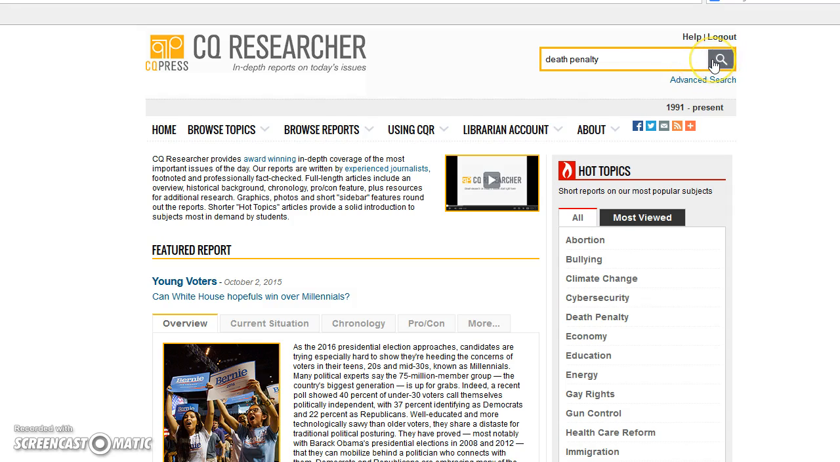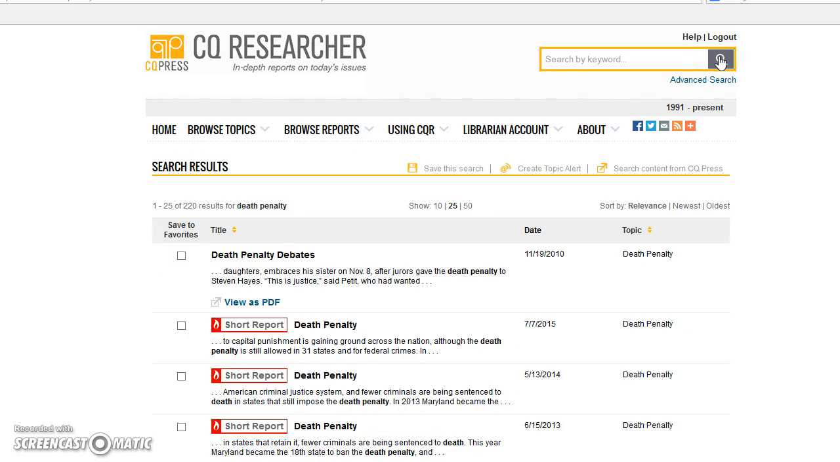Now the database has been very slow. I'm watching the wheel spin and spin. Oh, here we go. So what will happen is my retrieval will include reports that deal with the topic I've typed in. They are arranged by relevance, which is what Google does as well. It's not by the newest or the oldest, though you have the option by just clicking on these tabs and changing that. Usually the ones at the very top, the first 4 or 5, are going to be the ones that are the most relevant for what you want.